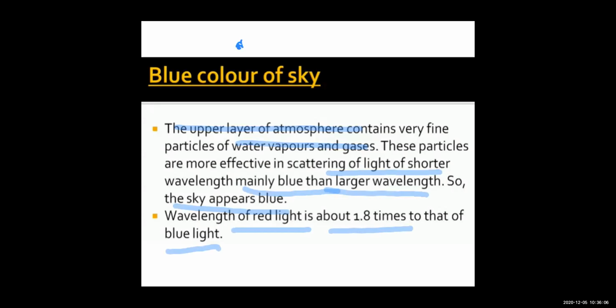Because the upper layer of the atmosphere contains dust particles and gas particles which are of very fine or very small size, and these small size particles, or small size scatterers, scatter mainly blue color light, that is the shorter wavelength light, and so the sky appears to be blue. Right, children? So this is the explanation for the blue color of the sky.